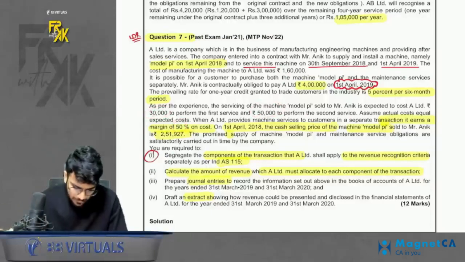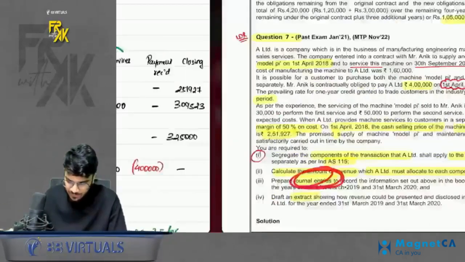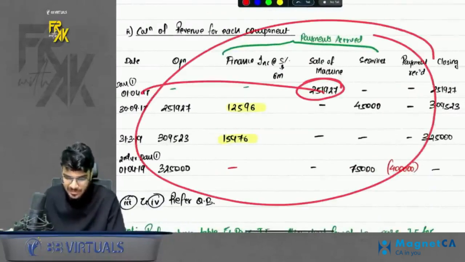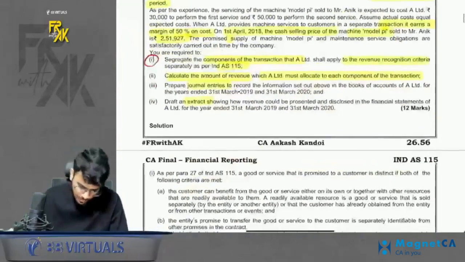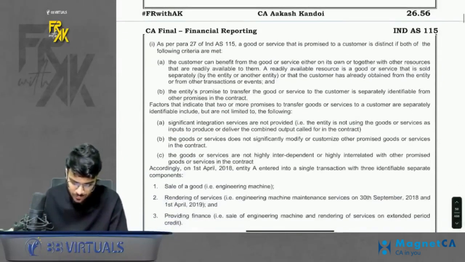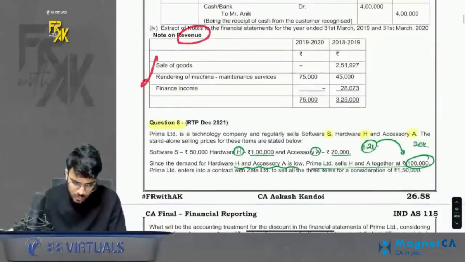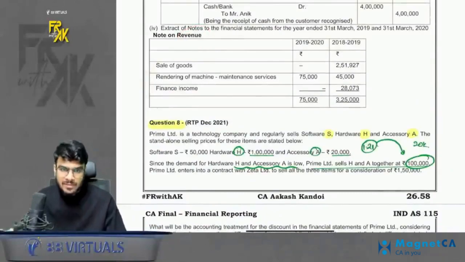Simple. In the third part, they are telling us to pass the entries. Entries is very simple. Just look at the table and keep on passing the entries. Whatever date you have any amount besides it, just pass the entry for that. And the fourth part is showing the extract. Extract means showing how much revenue you will book in all the 3 cases. So we already have that extract. In revenue, we will show all these 3 separately: sale of goods, services and finance income.